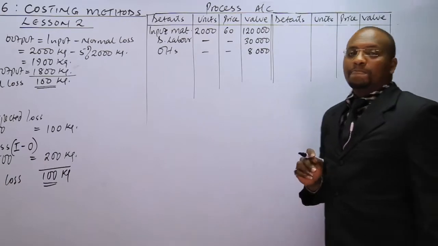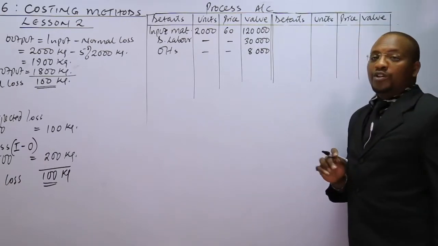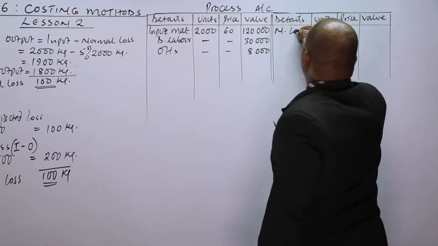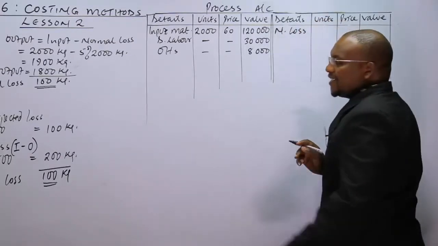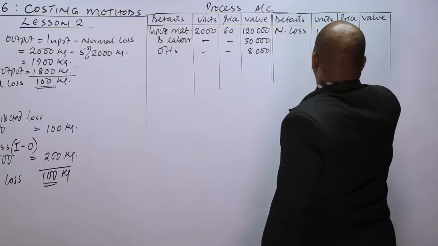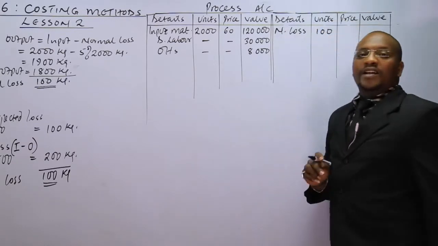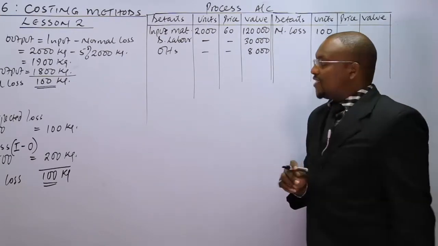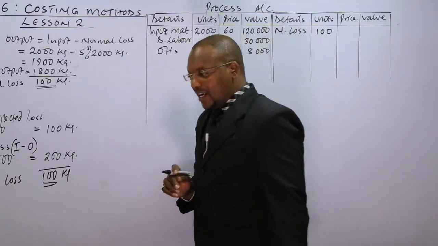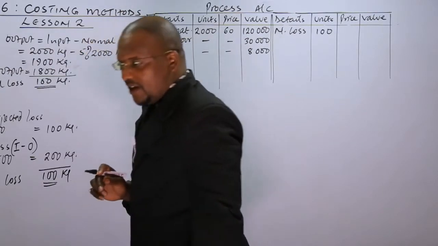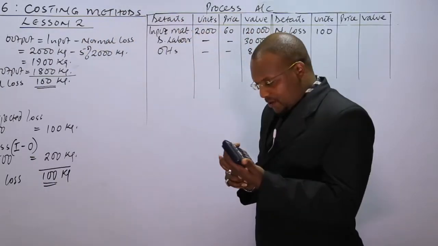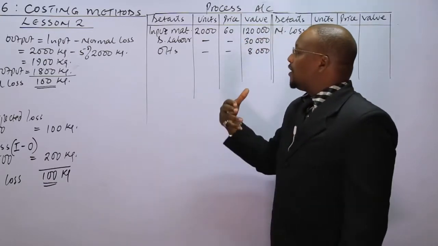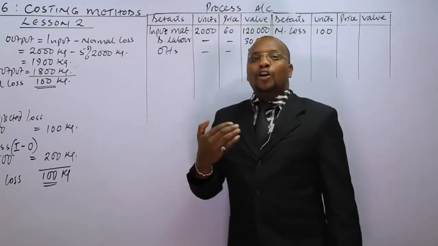So on that note, looking at the output, because these are the inputs, we are having here the normal loss, which we have calculated and found to be 100 kgs. Now, this time, we do have scrap value. We are told that we are selling the scrap at a price of 9 shillings. Remember, just like in a sawmill, you are able to have some losses.